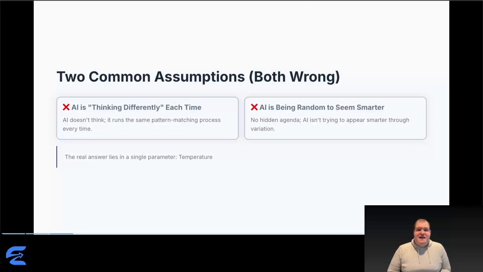Most people assume the AI is thinking differently each time, reconsidering the problem from different angles, or they assume it's being random on purpose to seem smarter. Both of them are wrong. Remember video 1? AI isn't thinking at all. It's pattern completion. Same process every time. And there's no hidden agenda. AI doesn't have goals. The real answer is simple. A single parameter called temperature.